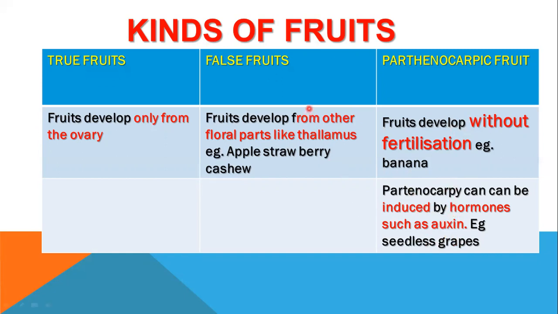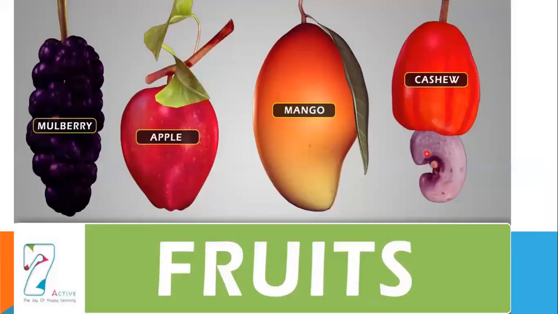So I hope you have understood this. True fruits are developed after fertilization from the ovary only. False fruits are developed from other parts. And parthenocarpic fruits are developed without fertilization. These two are false fruits. Both are false fruits.